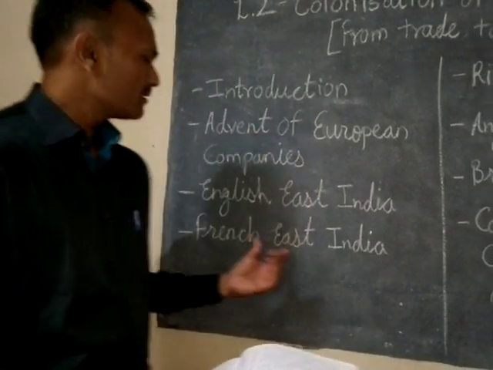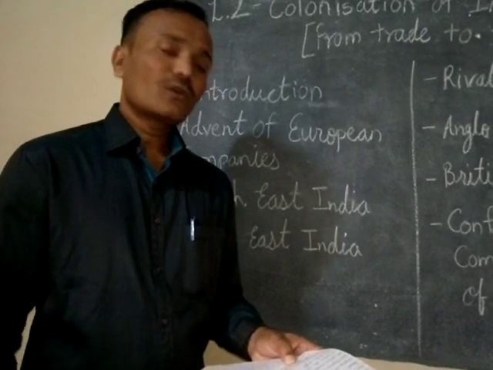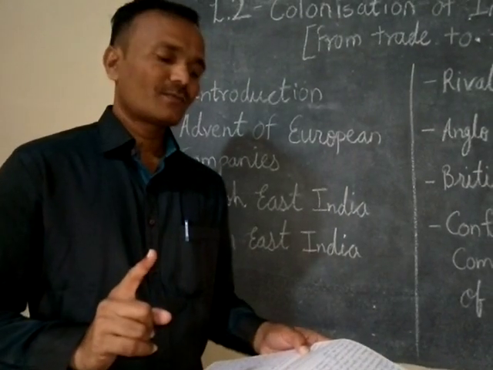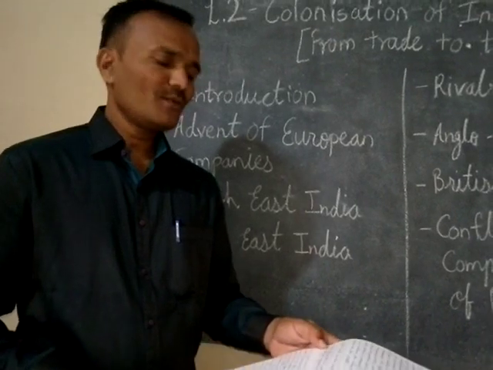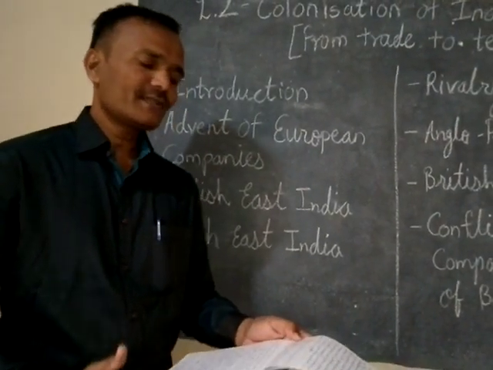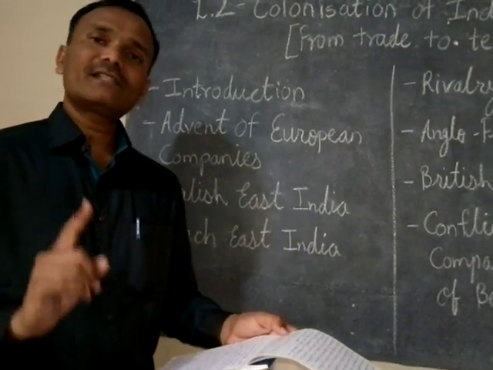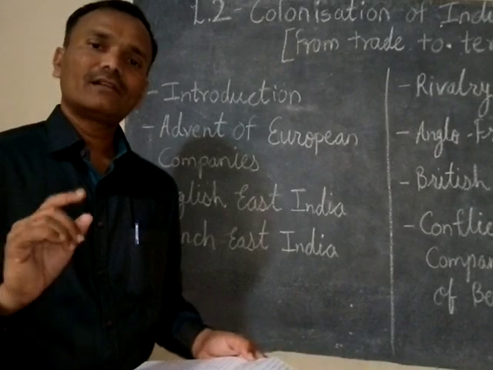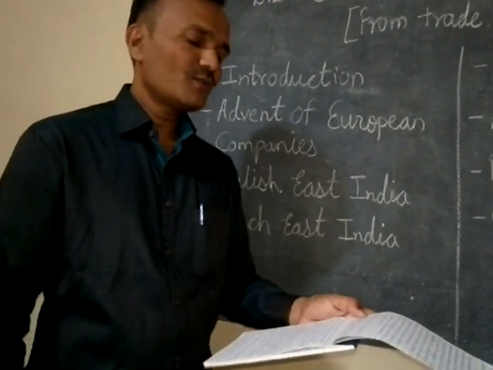Among these, the English East India Company was one of them. Queen Elizabeth I issued the official order granting permission to the East India Company to trade with the East for 15 years. The order was issued on 31st December, 16th century.